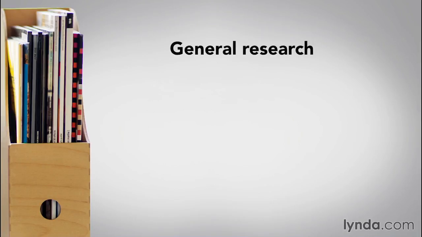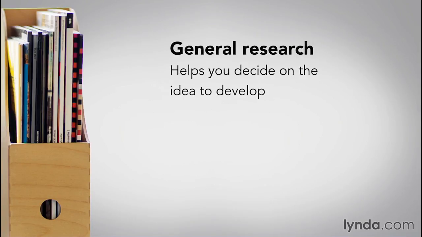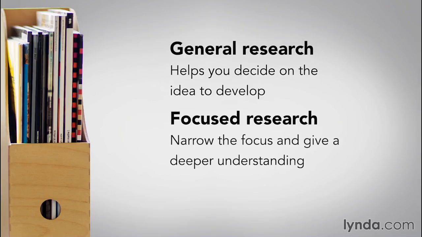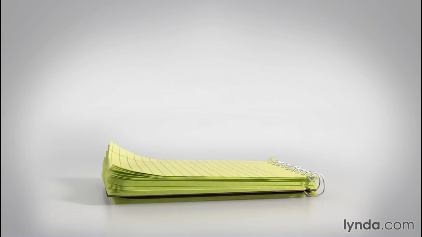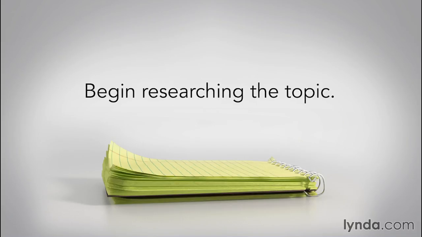The first round of general research helps you decide on your idea to develop. The next round of research will help you continue to narrow the focus or the specific direction of your topic and help give you a deeper understanding of that topic. Let's assume, based on your preliminary reading, you decide on the general topic of homeschooling. So now the serious research begins.